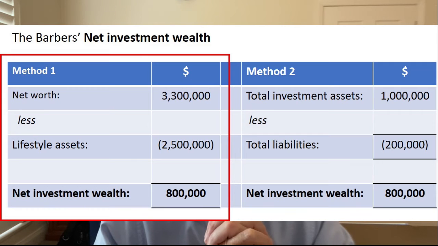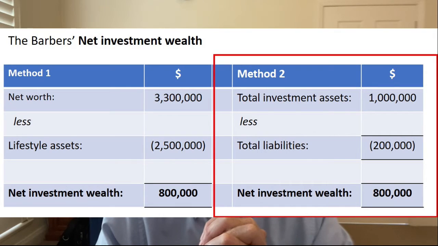Net investment wealth is your net worth less your lifestyle assets: your home, cars, holiday house. Lifestyle assets don't provide you with any direct income, but hopefully enhance your lifestyle enjoyment. The Barbers' current net worth is $3.3 million and their lifestyle assets are worth $2.5 million. Net investment wealth is the difference between the two, that is, $0.8 million or $800,000.